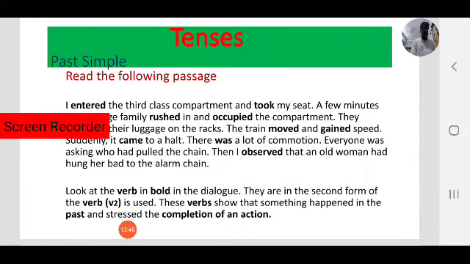Like write, that is the base form or present form or main verb. Wrote, that is the second form or V2 or past form. The third one is V3, or we can call it the past participle: written. Write, wrote, written. The fourth form is the present participle, that is writing. Write, wrote, written, writing. These are the four forms.